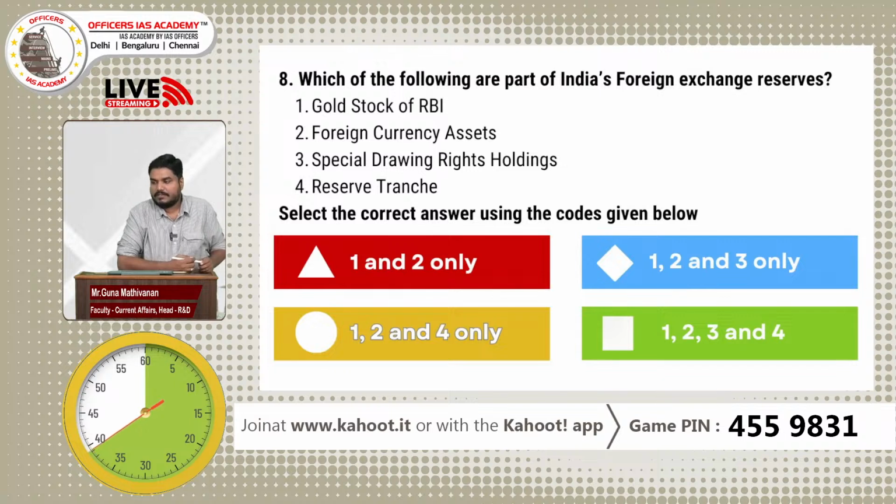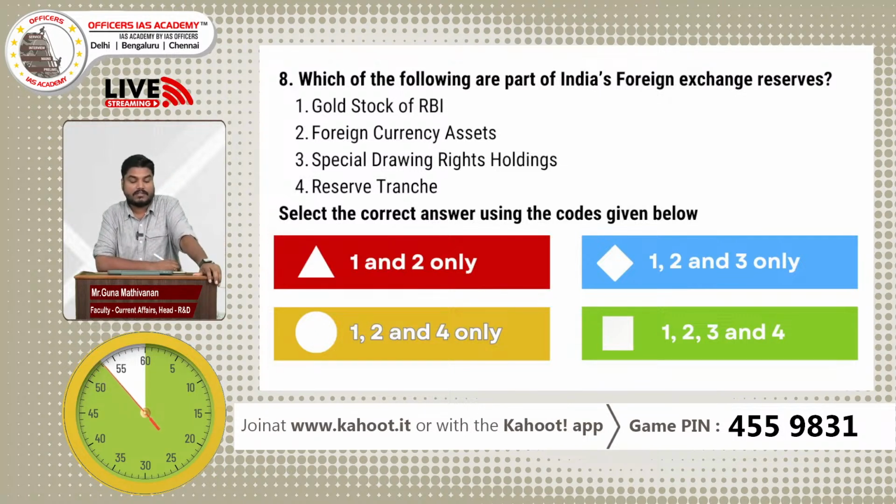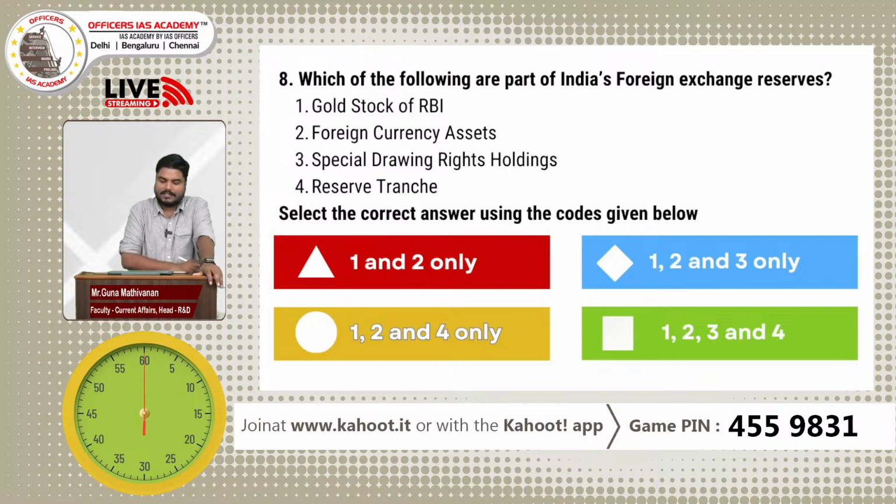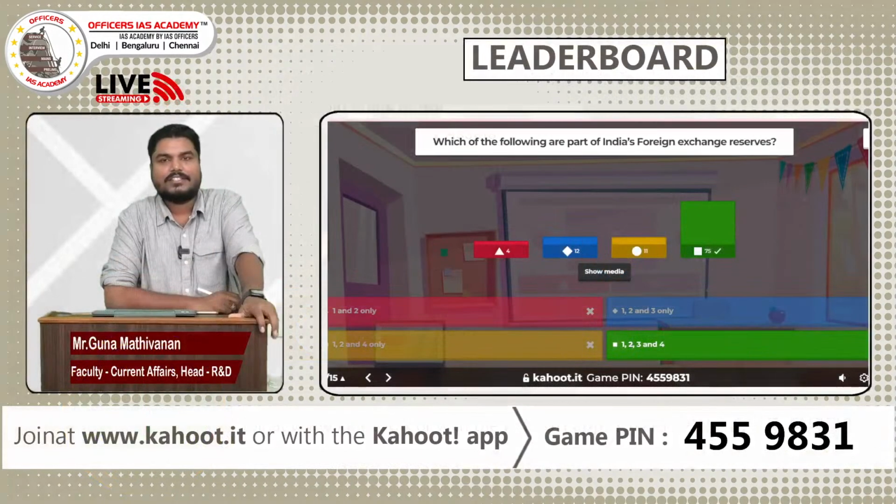We have 30 more seconds. So the following are part of India's forex reserves: gold stock of RBI, foreign currency assets, special drawing rights holdings, and reserve tranche. 10 more seconds, last 10 seconds. Last 5 seconds, 4, 3, 2, 1, 0. Time up.